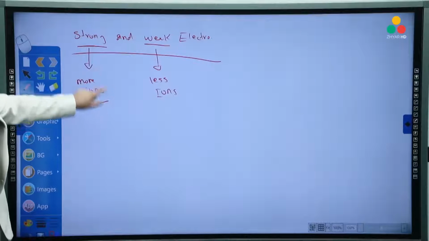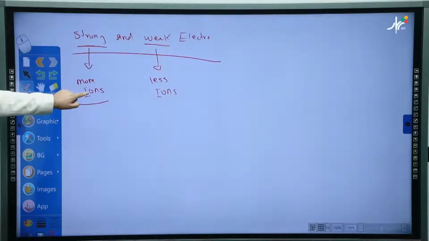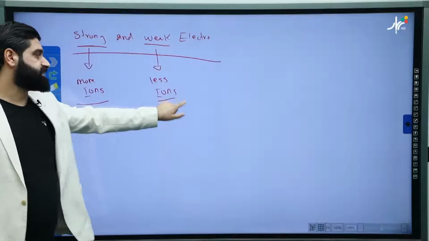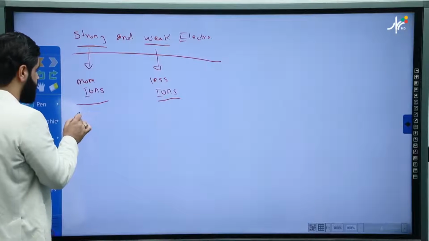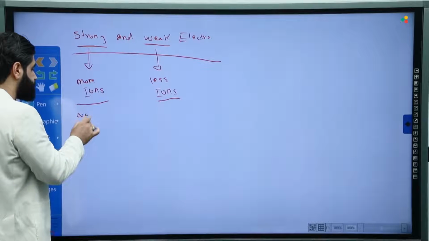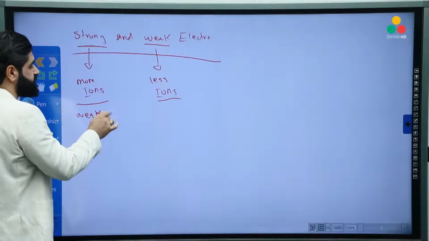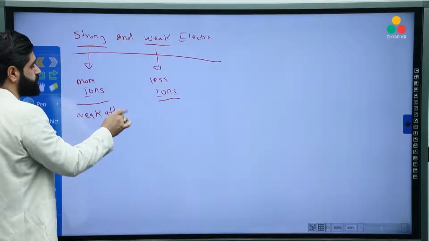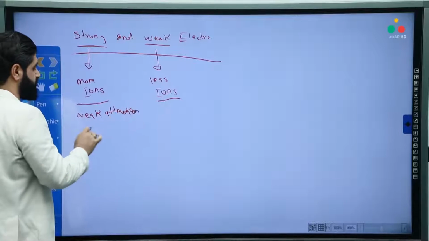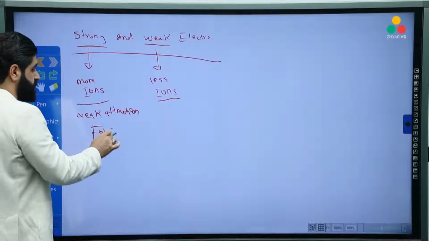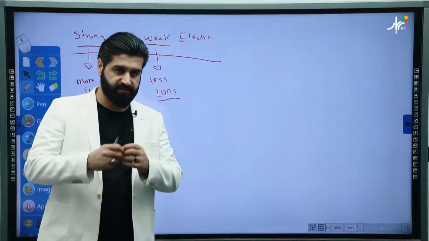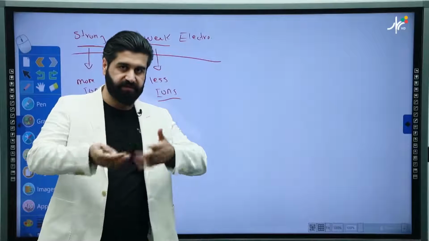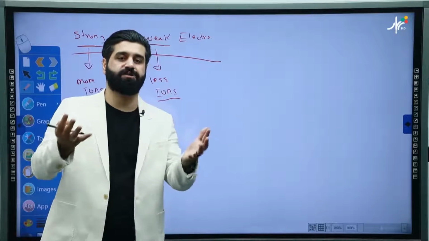Why does it result in more ions, but weak electrolyte results in fewer ions? Why? Because here there's a weak attraction force. Because there's a weak attraction force, it breaks down so easily, resulting in ions in a large amount.